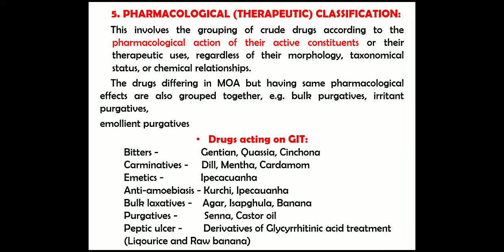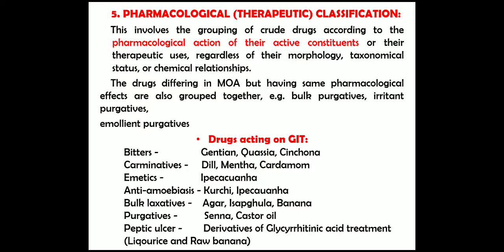Next, pharmacological classification, that is, therapeutic classification. This involves the grouping of crude drugs according to the pharmacological action of their active constituents or their therapeutic uses, regardless of their morphology, taxonomical status, or chemical relationship. The drugs differing in mechanism of action but having the same pharmacological effects are also grouped together. For example, bulk laxative, bulk purgative, irritant purgative, and emollient purgative.